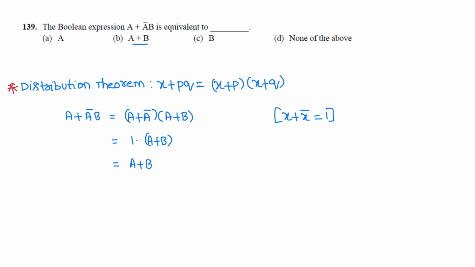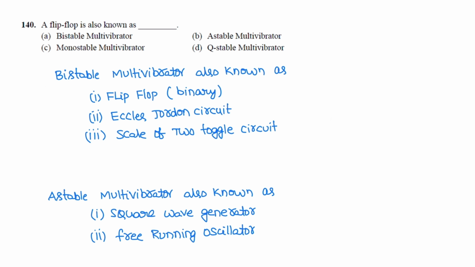Next question. Flip flop is also known as. Flip flop, or binary, or Eccles Jordan circuit, or scale of 2 toggle circuit. It is nothing but a bistable multivibrator. Similarly, the astable multivibrator is also known as a free running oscillator or a square wave generator.